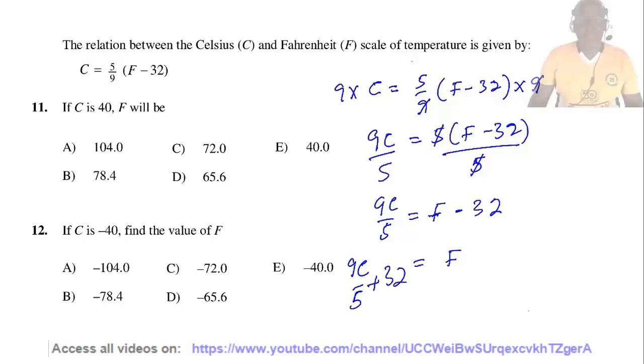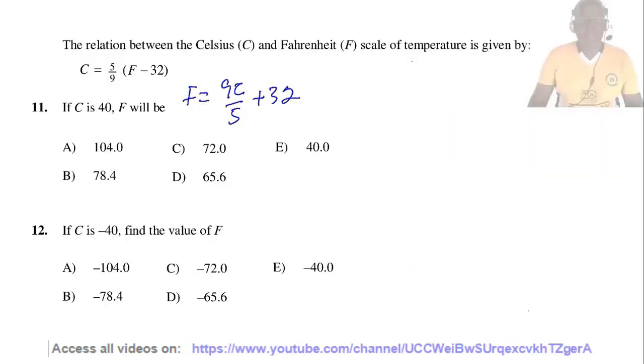That is, F equals 9C over 5 plus 32. Now, if C equals 40, F is going to be equal to 9 times 40 divided by 5 plus 32.